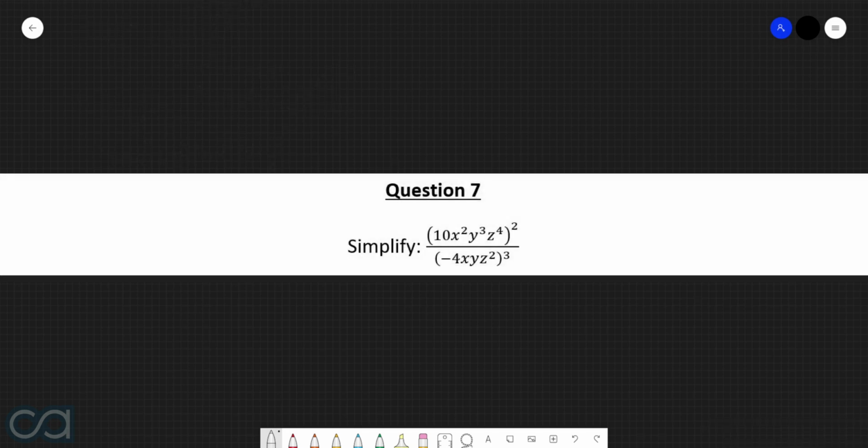Question 7. Simplify 10x squared y cubed z to the power of 4, all being raised to the power of 2, divided by negative 4xyz squared, all being raised to the power of 3. Alrighty, so the expression that we're working with here is 10x squared y cubed z to the power of 4, all being raised to the power of 2, all divided by negative 4xyz squared, all being raised to the power of 3.